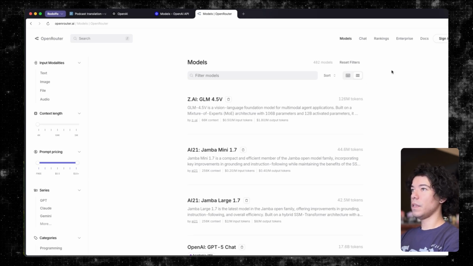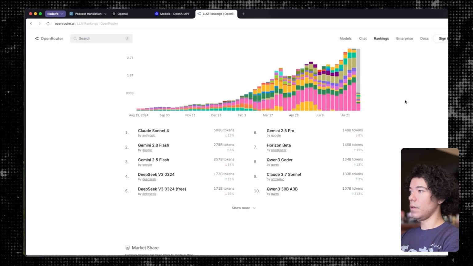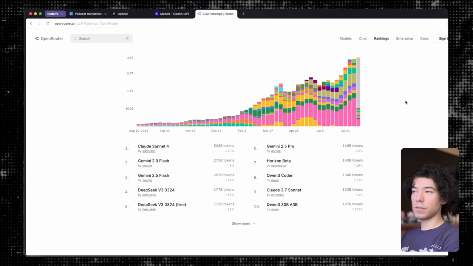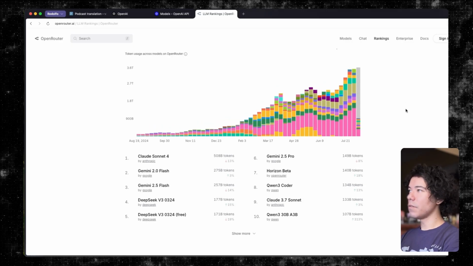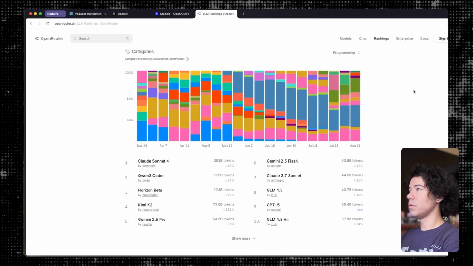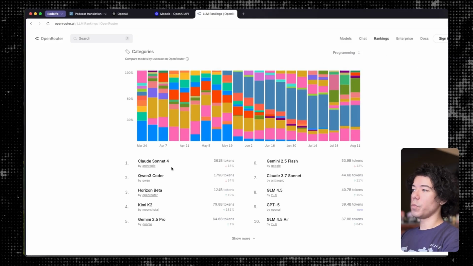So the thing that I actually want to check here is the rankings, because they basically keep track of all the different models being used in different applications and through different providers. It's kind of interesting because you can see how they're grouped by category. So for example, here's categories programming, and we can see that this is for yesterday, which models are being most used based on the number of tokens. And that can kind of give us an idea of which are the most popular models, obviously also based on costs and things like that.